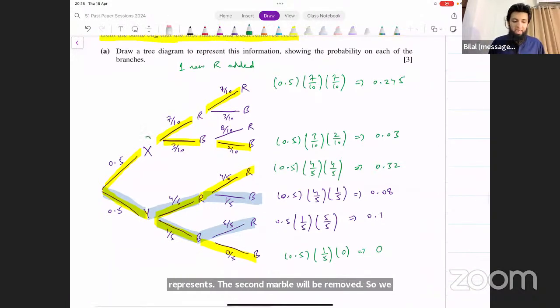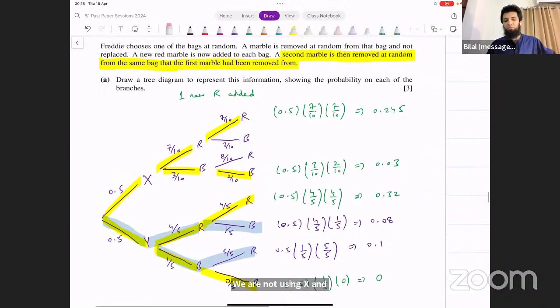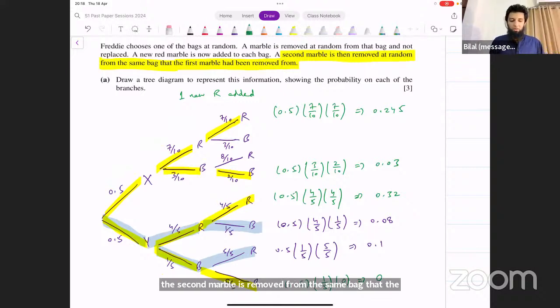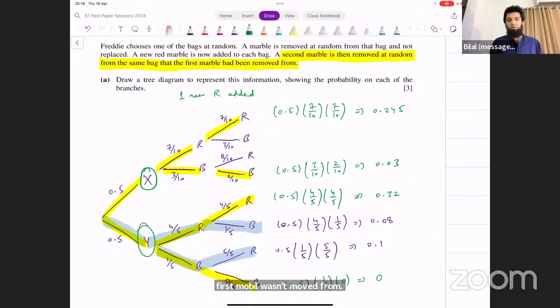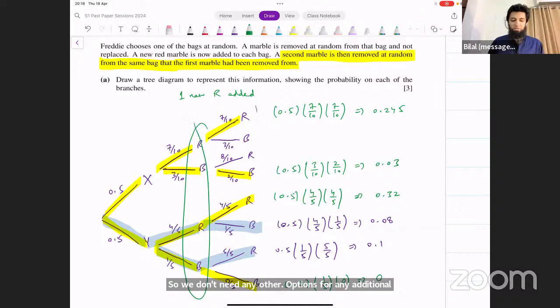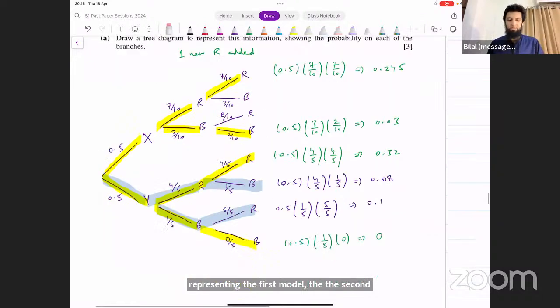We are not using X and Y again because the second marble is removed from the same bag that the first marble was removed from. So we don't need X and Y again there, because if the first marble was chosen from bag X, the second is also going to be chosen from bag X. So we don't need any additional option for X and Y again. This is just representing the first marble, this is representing the second marble. So we are considering that. Okay, I hope that makes sense.